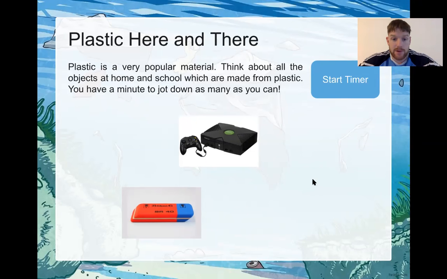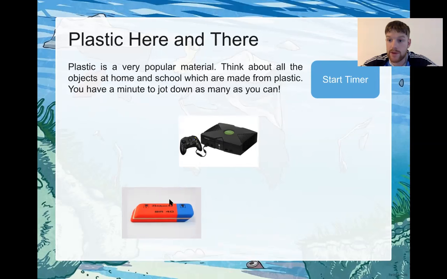Plastic is a very popular material. Think about all the objects at home and school which are made from plastic. You have a minute to jot down as many as you can. So here's another example. Here's an Xbox. All your Xboxes, your PlayStations, they're all made mainly from plastic. This rubber here, or eraser, is made from a different type of plastic as well.